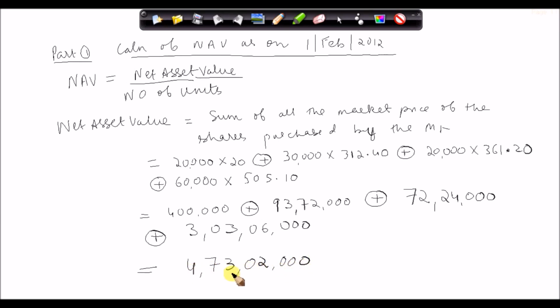So it's 4 crore 73 lakh and 2,000. I'm going to write the net asset value 4,73,02,000, and this I am going to divide by the number of units.